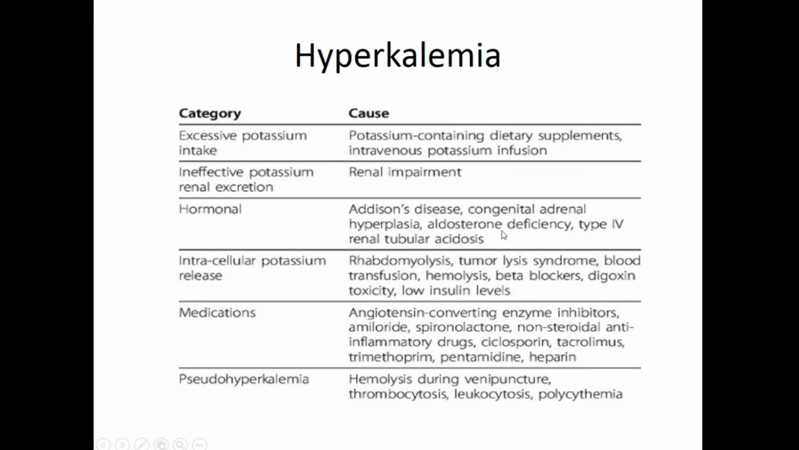Then other causes are Addison's disease, renal acidosis, rhabdomyolysis, tumor lysis. So what happens in rhabdomyolysis or tumor lysis? The cells break down in the body. So when the cells break down, as I said, potassium is inside the cells. This potassium gets released into the extracellular fluid. So when you measure the potassium, it is abnormally high. So that is because the potassium has been lost from the cells because of cell hemolysis or breakage. Okay. So here again, these conditions have to be kept in mind.